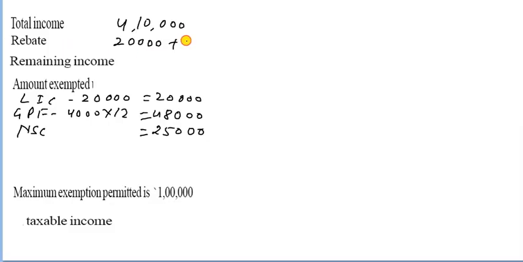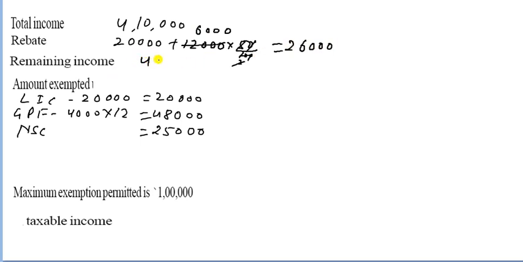So 12,000 into 50 upon 100, that is 6,000. So that becomes 26,000. So you have to write 26,000.